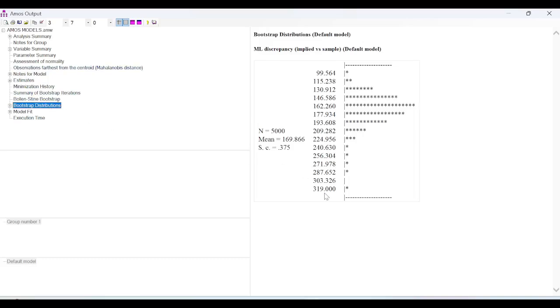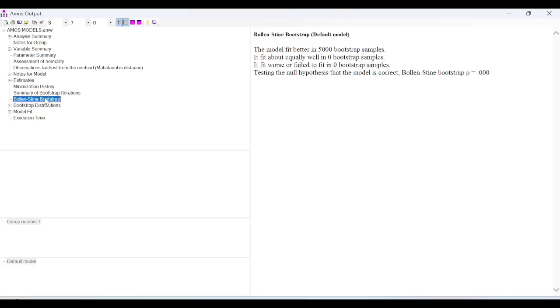Now you see here 358 is not lying anywhere in this bootstrap distribution. That means my chi-square value is out of the scope of this distribution. So that means my model might not be correct. So I'll go to Bollen-Stine bootstrap. Now you see here the model fit better in 5000 bootstrap samples. It fit about equally well in 0 bootstrap samples. That means there's no effect. Testing the null hypothesis that the model is correct, Bollen-Stine bootstrap P is 0.000.